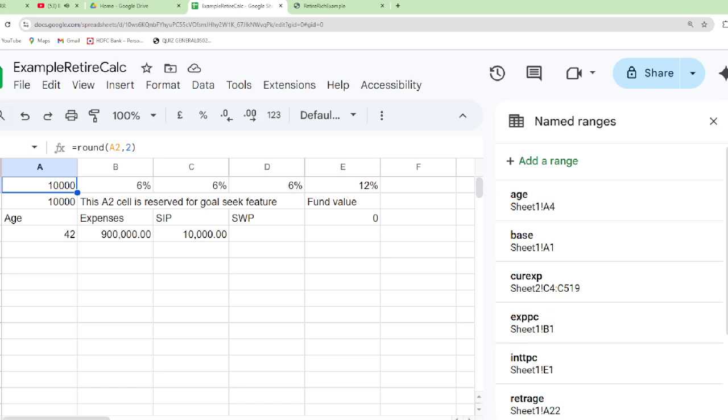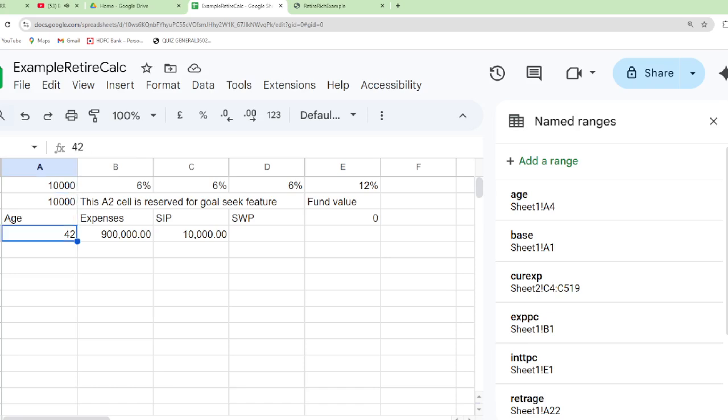That is, we are rounding off the base, the changing figure A2, to 2 places. This can be 4 places, 5 places, depending on your accuracy. Now we'll start with 2 places.